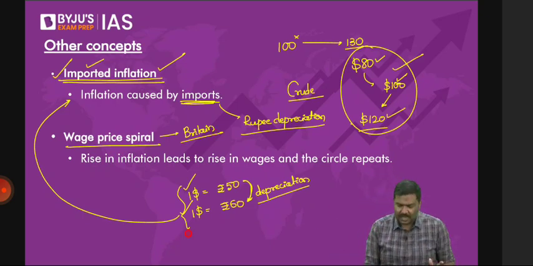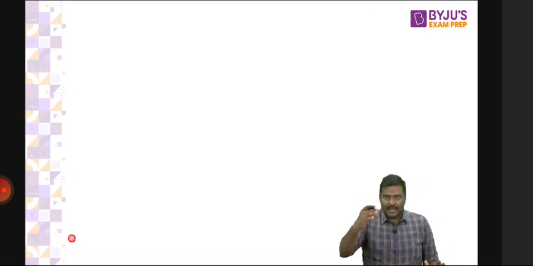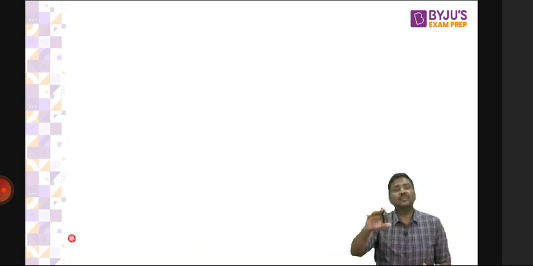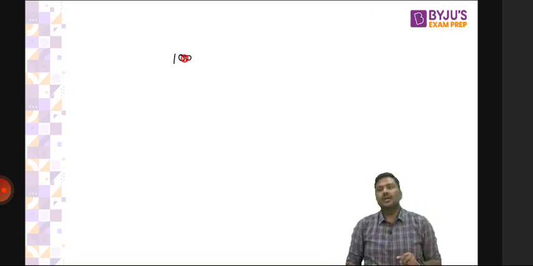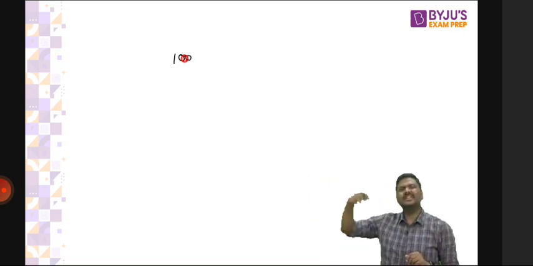Let me start with a simple example. Let's say you are a company, you are the owner of the company, and I'm working for you. Right now, you are paying wages of 100 rupees. That's simple. You're paying wages of 100. Inflation rate in the market is higher. It is 8%, 9%, 10%, etc.